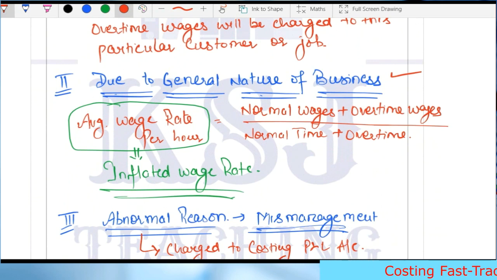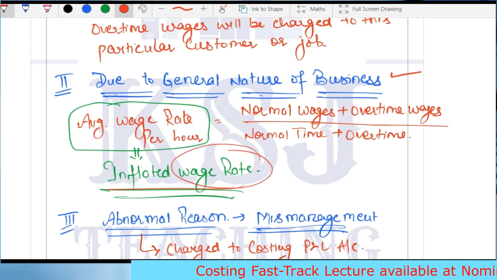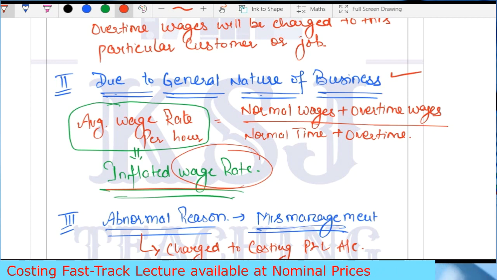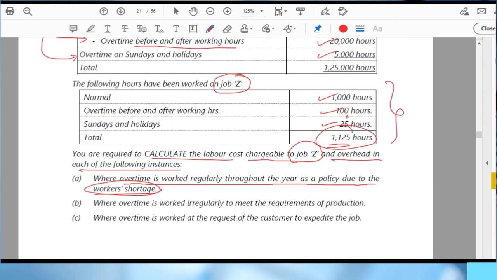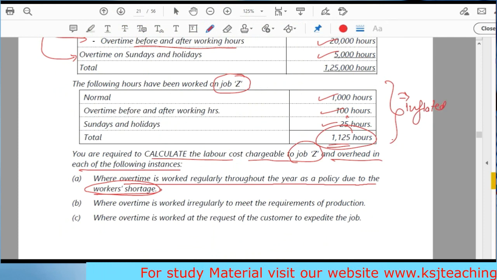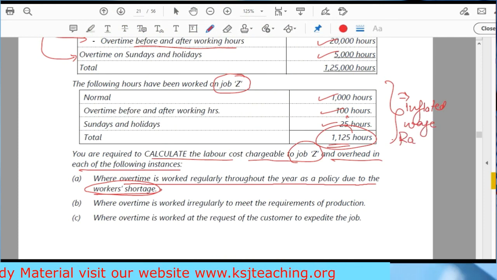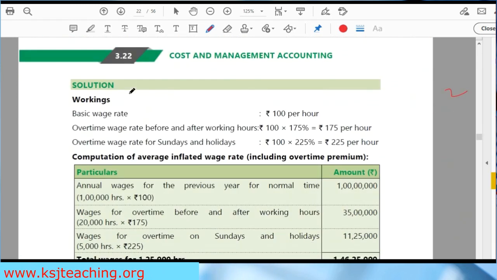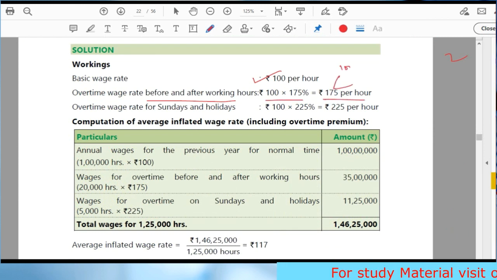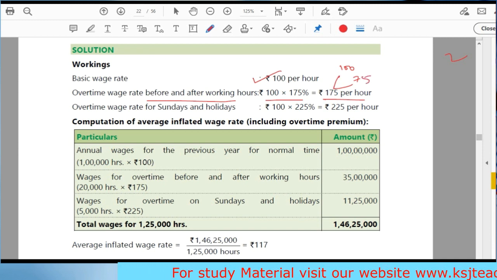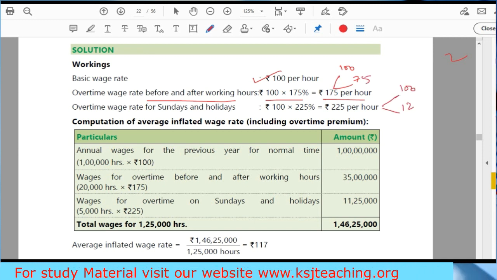Now in this case, what we do is we calculate the inflated wage rate. What is inflated wage rate? Sir, normal wages plus overtime wages divided by normal time plus overtime. Right? Now if we have to calculate for this job, first we'll have to calculate the inflated wage rate. Let's see the first part. Basic 100, overtime wage rate before and after working hours is 175 per hour, right? This is in two parts, 100 and 75. 225 for Sundays and holidays is again 100 and 125.